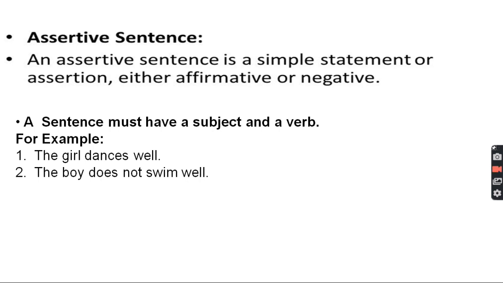The girl dances well. The boy does not swim well. Now, in the first sentence, the girl dances well, it is an assertion and it is showing that the girl dances well. In the second sentence, the boy does not swim well, the word not is showing a negative remark. So, this is a negative sentence, but it comes under assertive sentence.